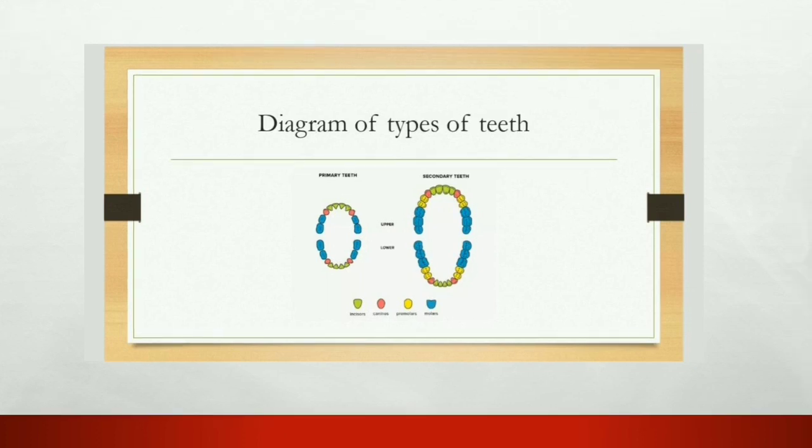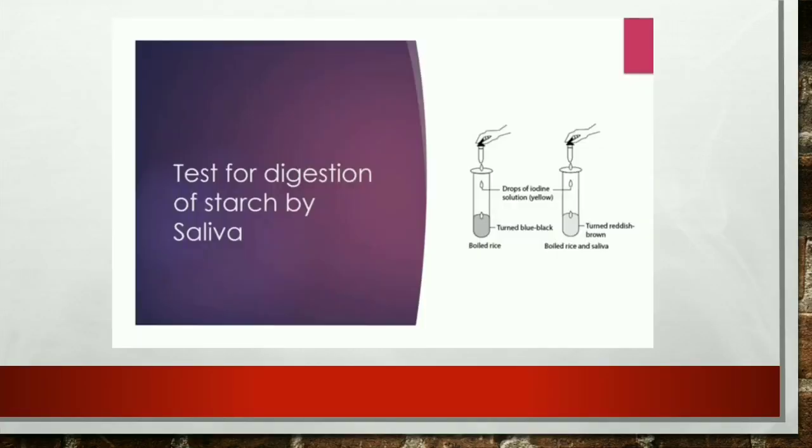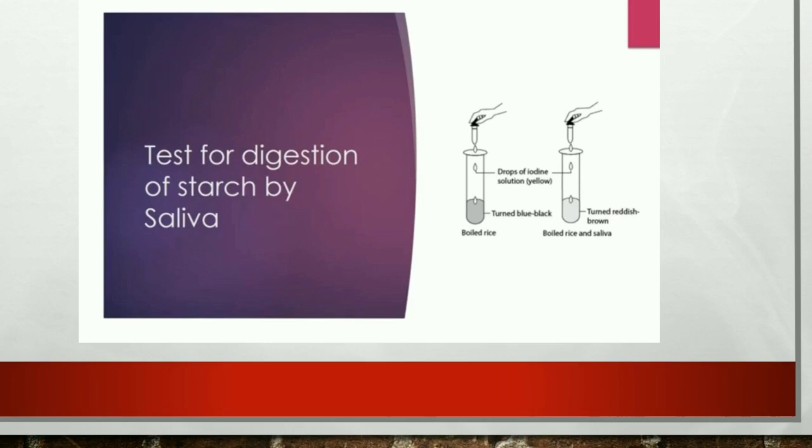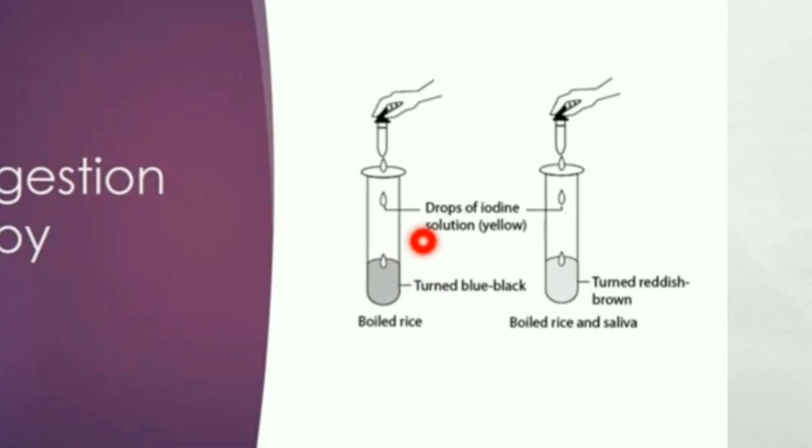Next we will learn about the test for digestion of starch by saliva. Here we will learn what happens when we add an iodine solution into a test tube. First of all, this one with the boiled rice, and here this is boiled rice and saliva. Suppose this is test tube A and this is test tube B. So what happens when we drop the iodine solution?